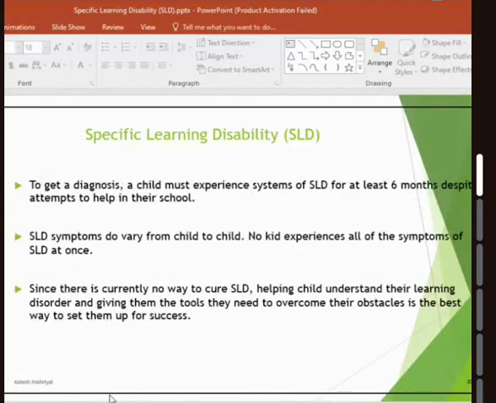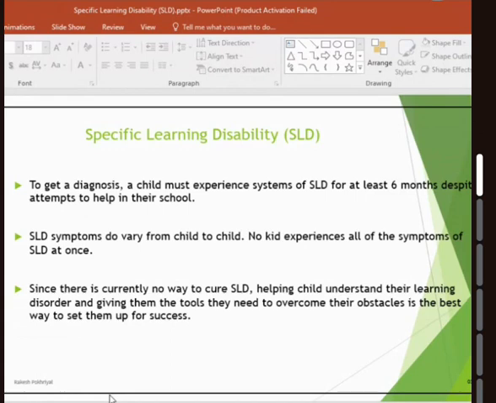To get children diagnosed, they should have at least 5 to 6 months of specific learning disability symptoms. I mean, it is not the case that the child faces a specific disability in reading, writing, or mathematics a couple of times and we call it SLD. At least we should observe them for 5 to 6 months to come to the conclusion that the child is specifically facing challenges with this kind of disability. And that's how their prognosis goes on.